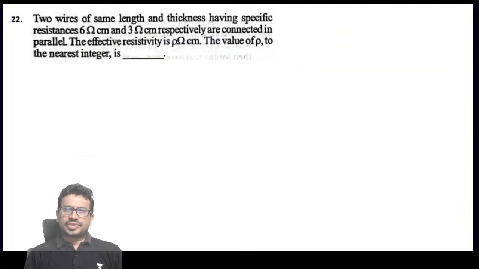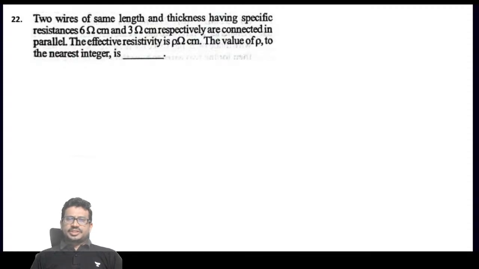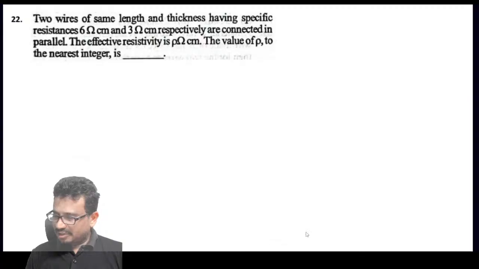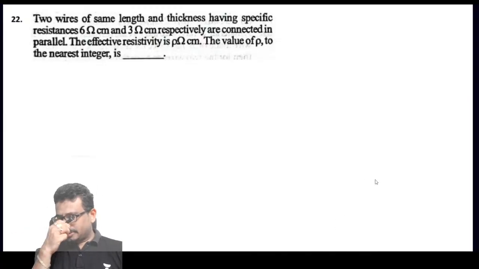Two wires of the same length and thickness, having specific resistance 6 ohm centimeters and 3 ohm centimeters respectively, are connected in parallel. The effective resistivity is rho ohm centimeters. The value of rho to the nearest integer is?